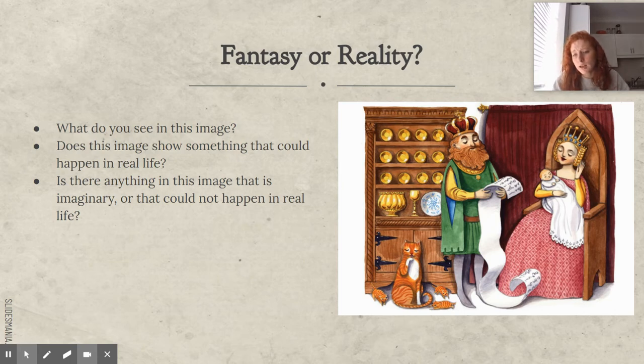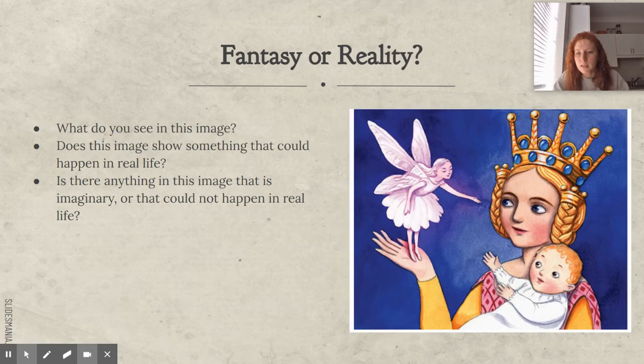No, everything in there looks like it could happen in real life. There's a king and a queen and a baby. There's some cats. All of those things are real, right? So would this be fantasy or reality? This picture shows reality. How about this one? Is there anything in here that is imaginary or that isn't real or couldn't happen in real life? The fairy. So is this going to be a picture showing fantasy or reality? Fantasy.